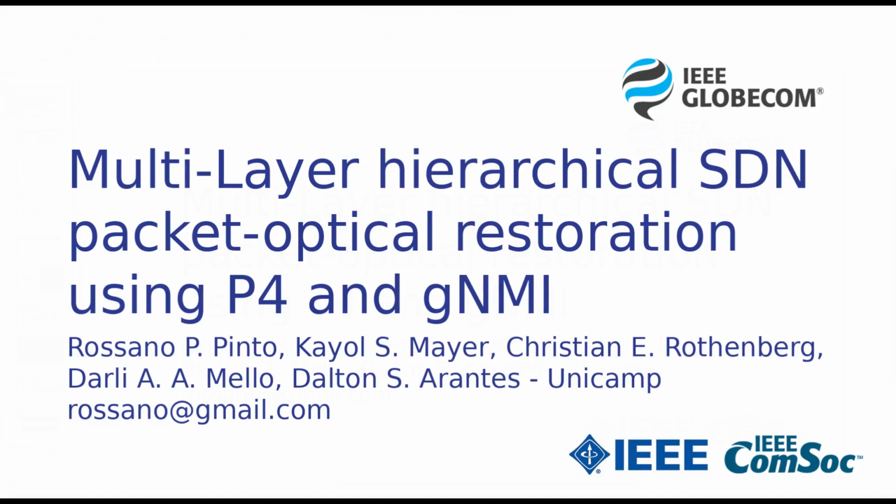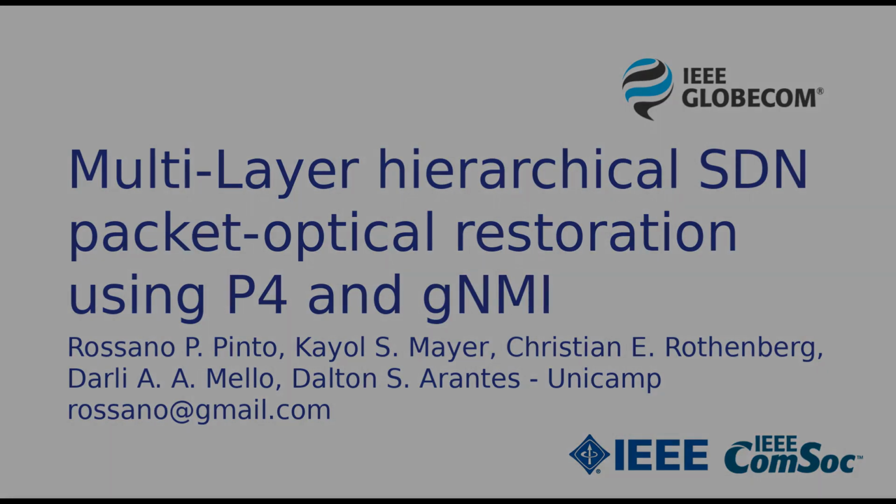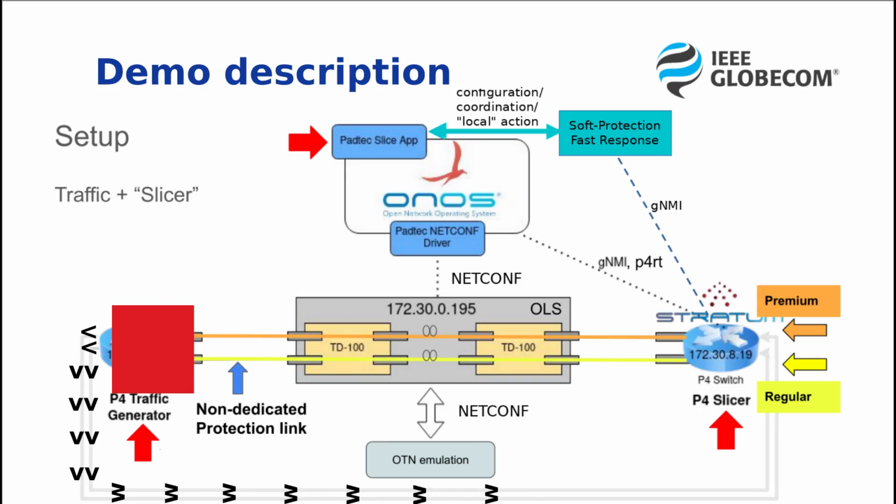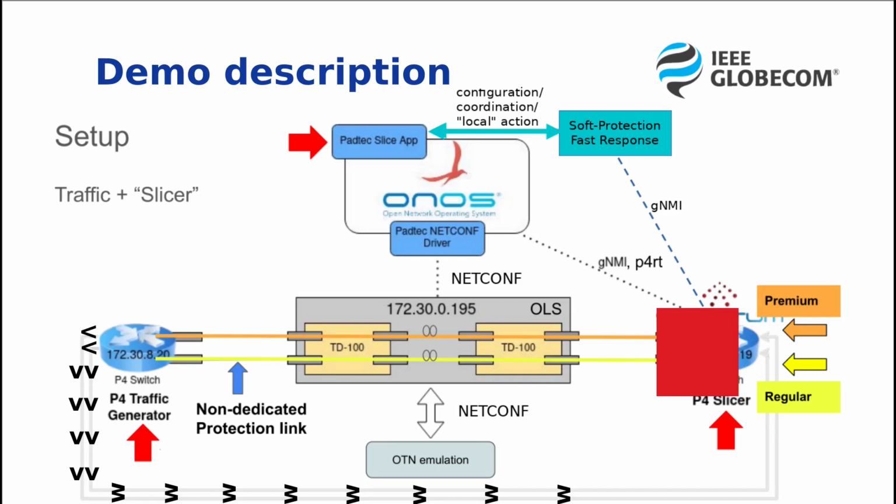I'm Rossano. I present multi-layer hierarchical SDN Packet-Optical restoration using P4 and gNMI. Our solution uses one P4 switch to generate traffic for the experiment. This one here sends 73 gigabits per second in two different ports that go all the way to the second P4 switch. This emulates traffic coming from two different tenants, a premium client and a regular client.